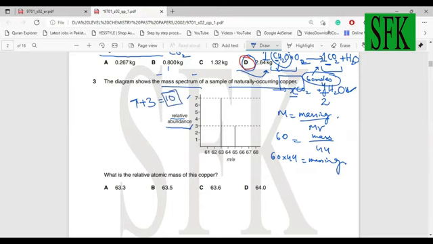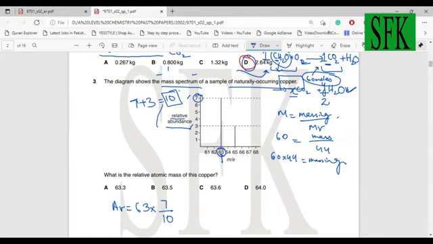Now, once you've added the individual abundances and you've gotten 10 over here, you can calculate the relative atomic mass. Just use a simple formula that you've learned in class. You've got the first isotope, whose m over e ratio is 63. You take that and multiply it by the relative abundance fraction, which in this case is 7. So how to convert the 7 into a fraction? Just divide the 7 by the total abundance, which is 10.